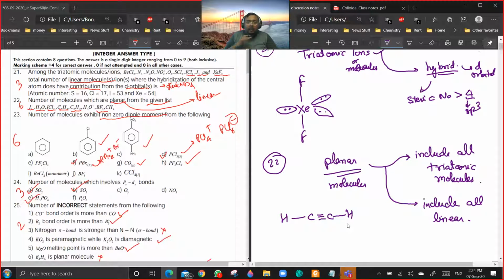See, if you consider it that way, no molecule will be planar. We talk about a possible plane which can contain all the atoms. If there exists at least one possible plane which can contain all the atoms, we can consider the molecule to be planar. Are you getting my point? So all linear molecules will also be planar molecules. Yes, all linear molecules are planar. That is what I am saying.